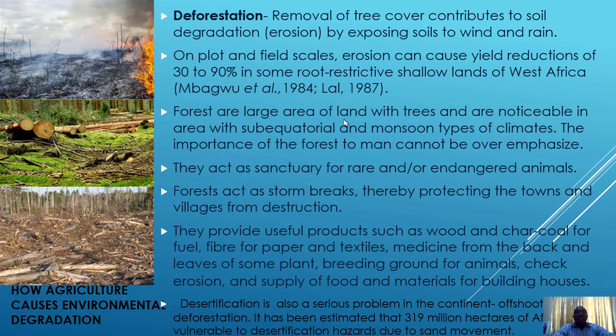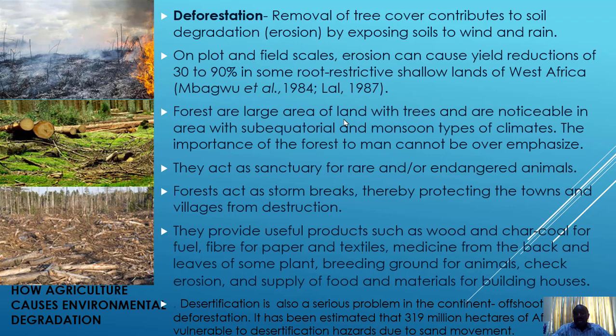Now, another activity that we involve in agriculture in most cases is deforestation. We deforest, we remove tree cover to give room for agricultural activities, and that's why we have forested areas, forest reserves, where agricultural activities are allowed without the cutting down of trees.